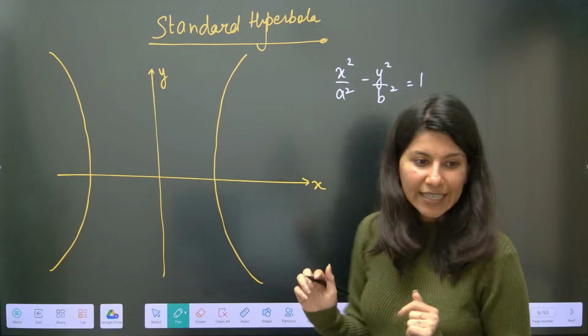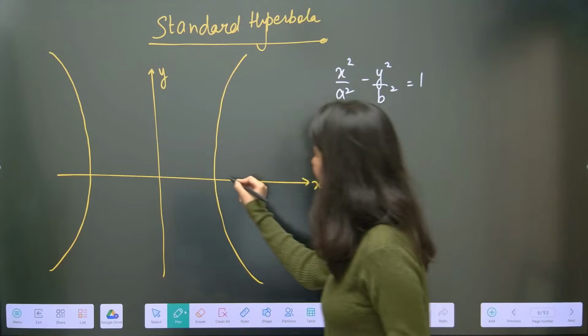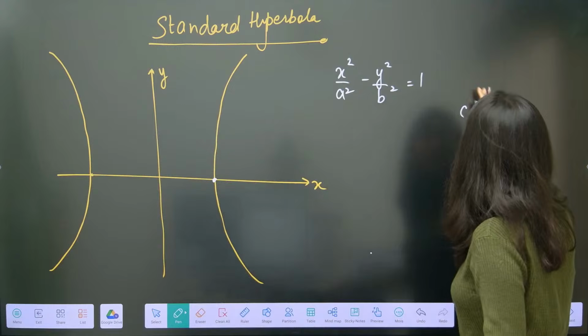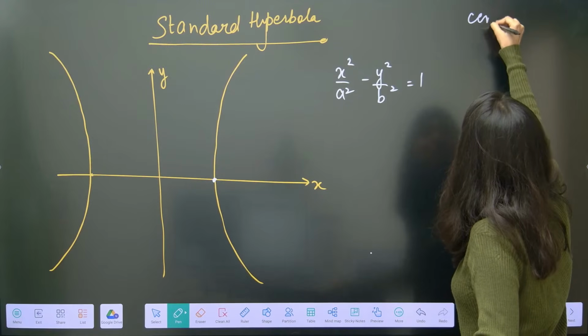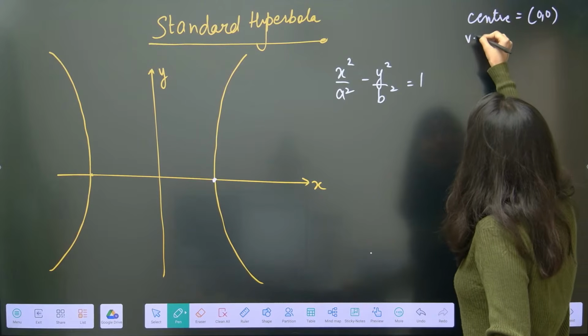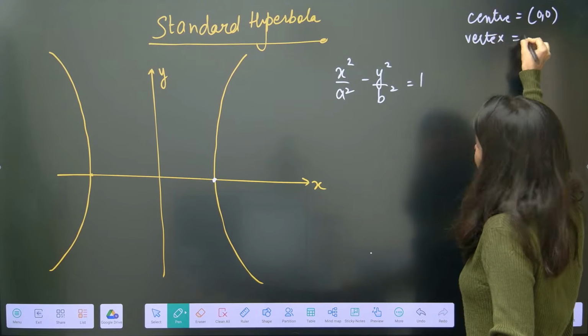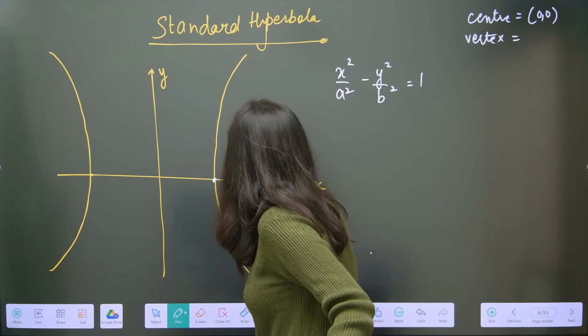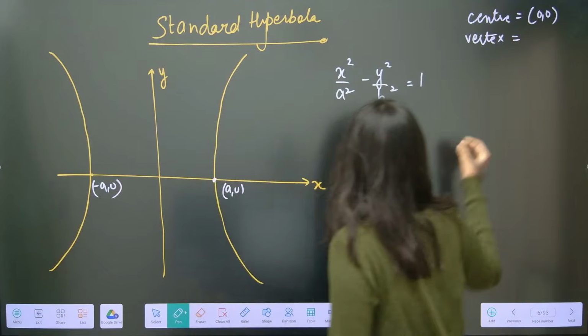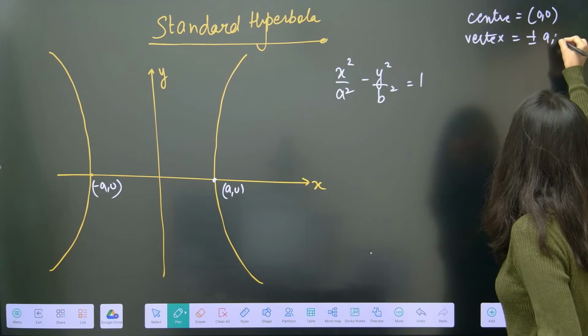Now the vertex. This is your vertex. First of all, what is the center? Center of hyperbola is 0, 0. Vertex is this only, that is a, 0 and minus a comma 0. Plus minus a comma 0, this is your vertex.